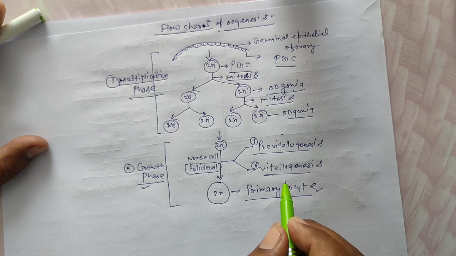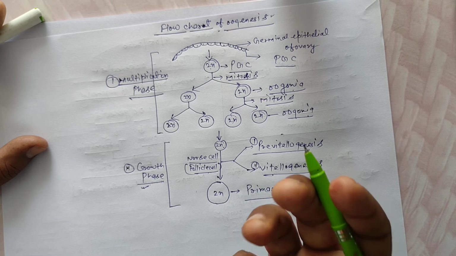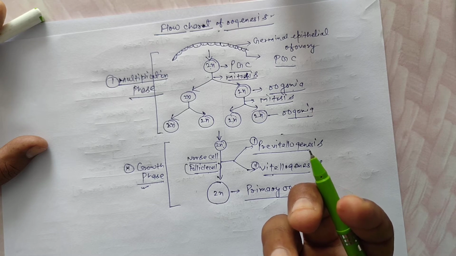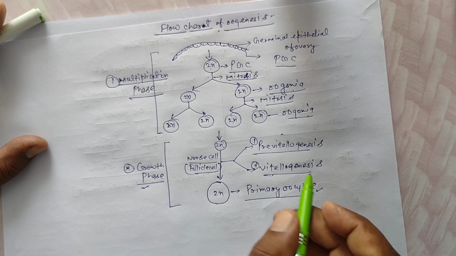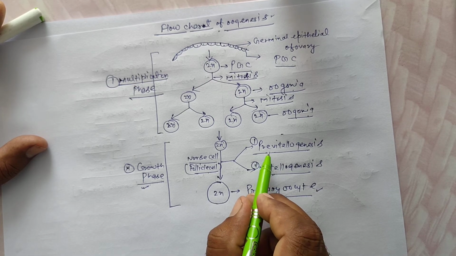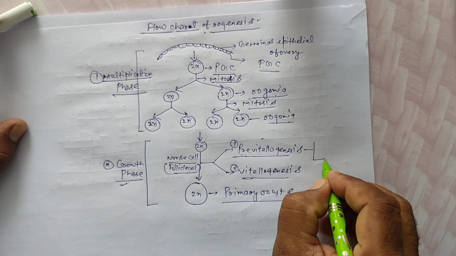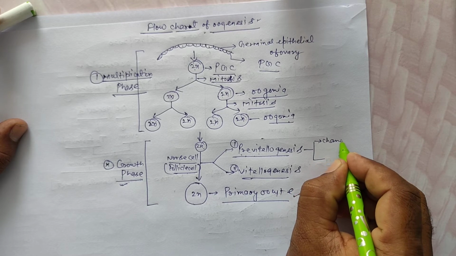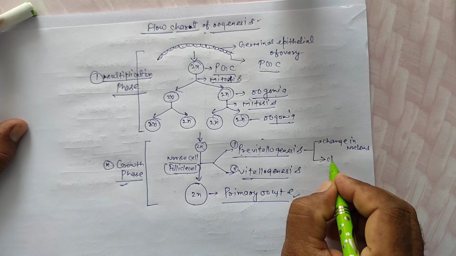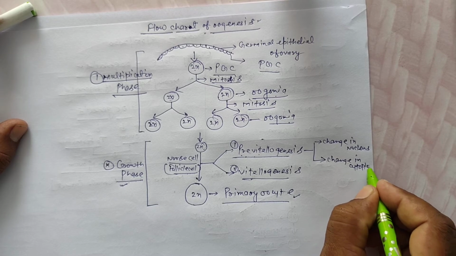Vitelline means yolk, or lecithal; yolk is a nutrient. This subphase is completed before formation of yolk, so it is called pre-vitellogenesis. In this subphase there are changes in the nucleus and changes in the cytoplasm.